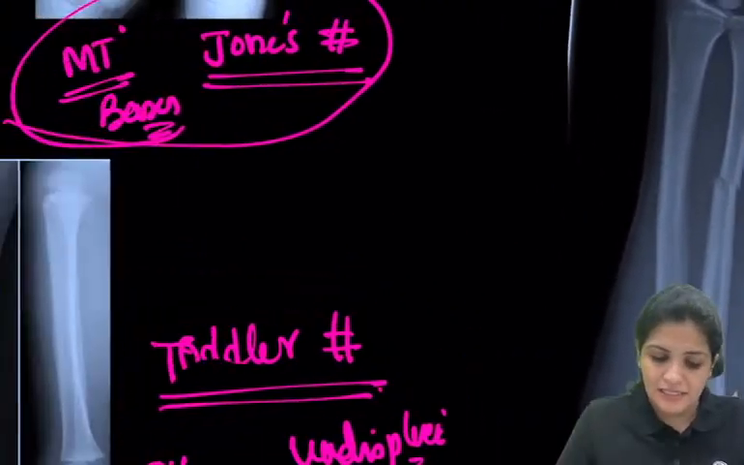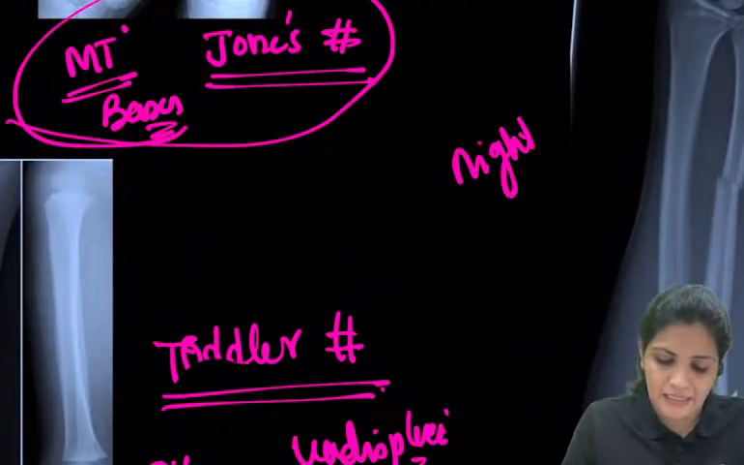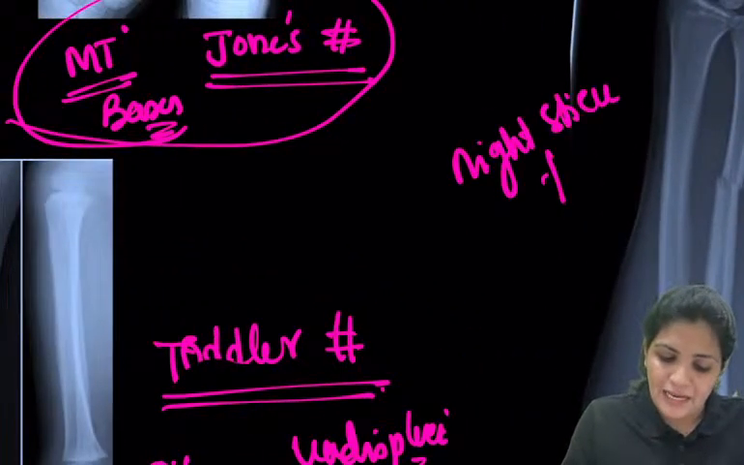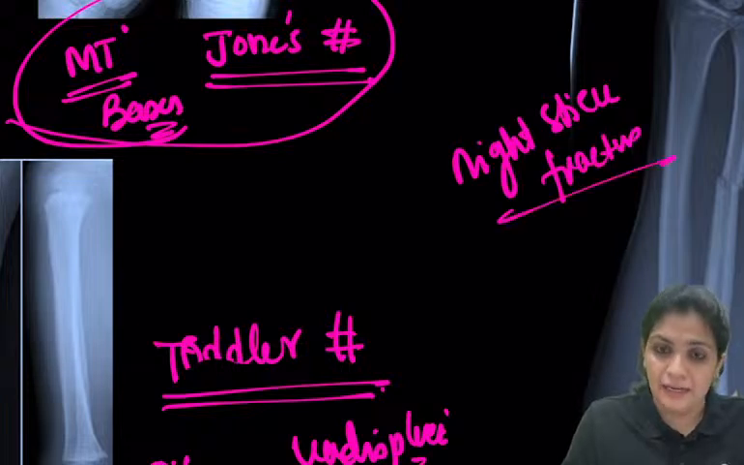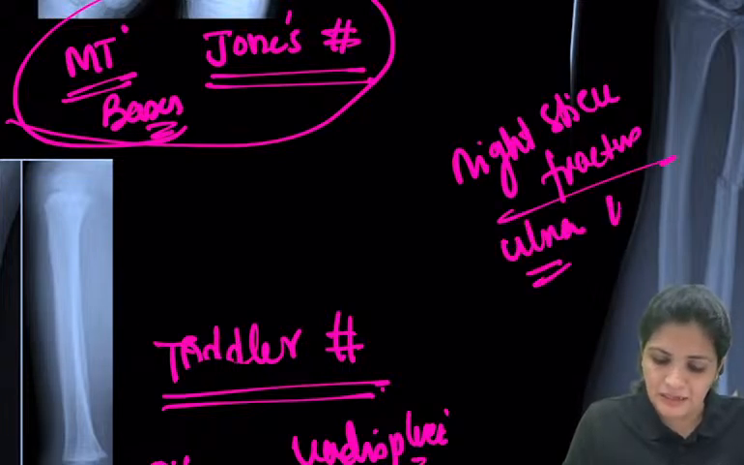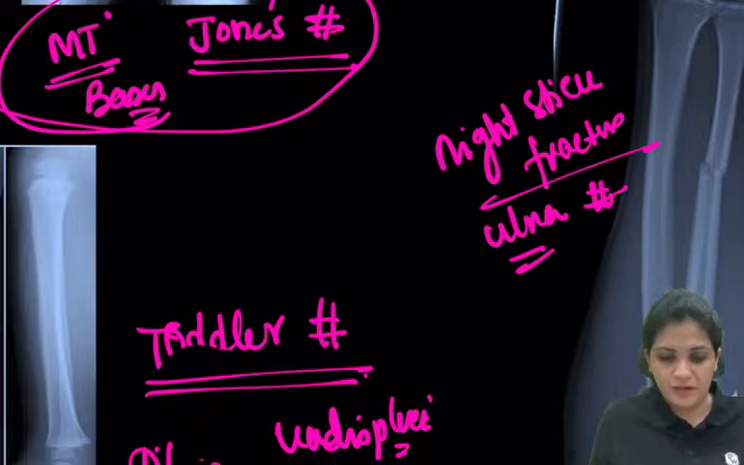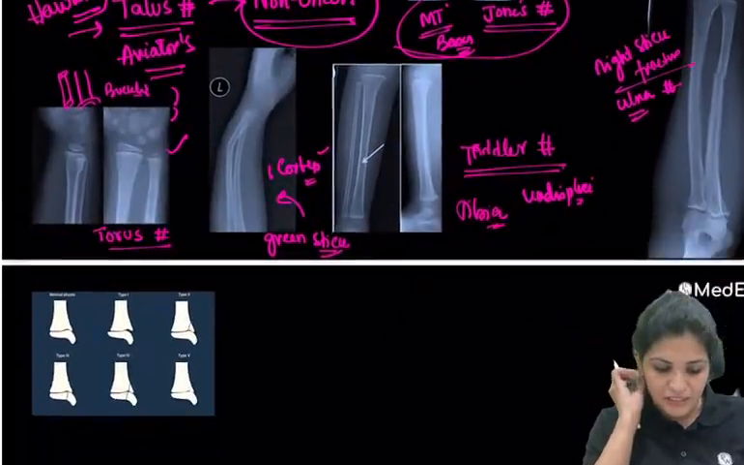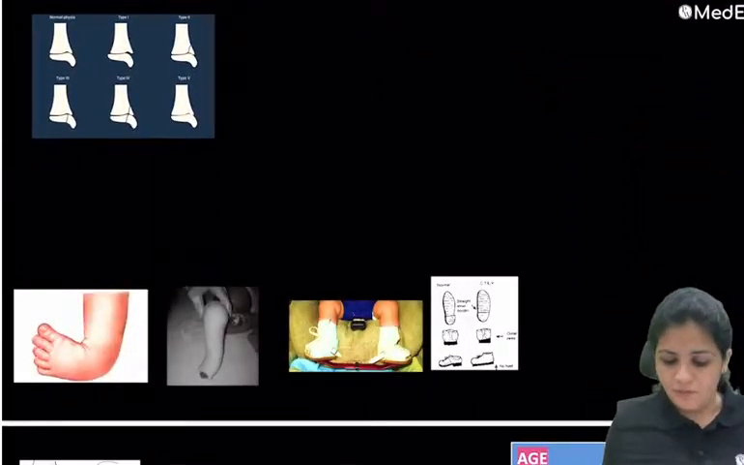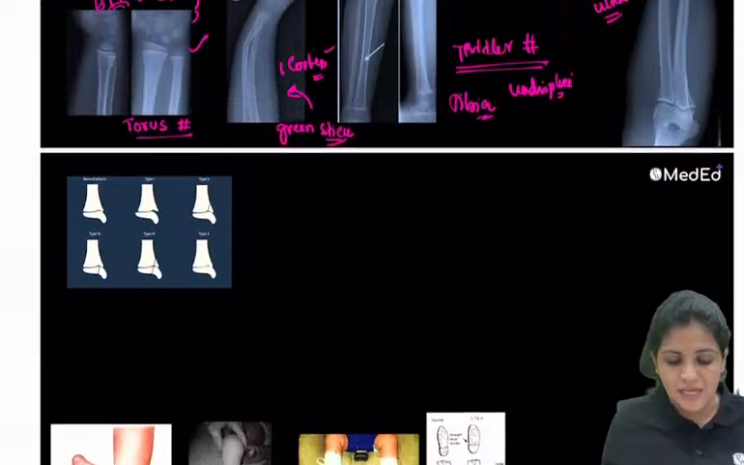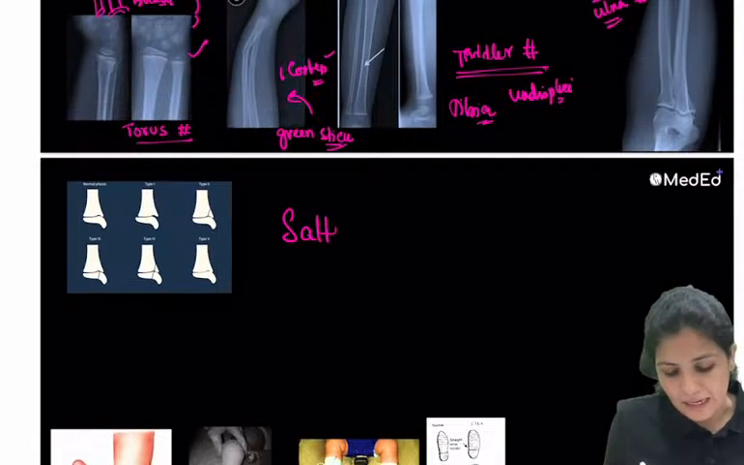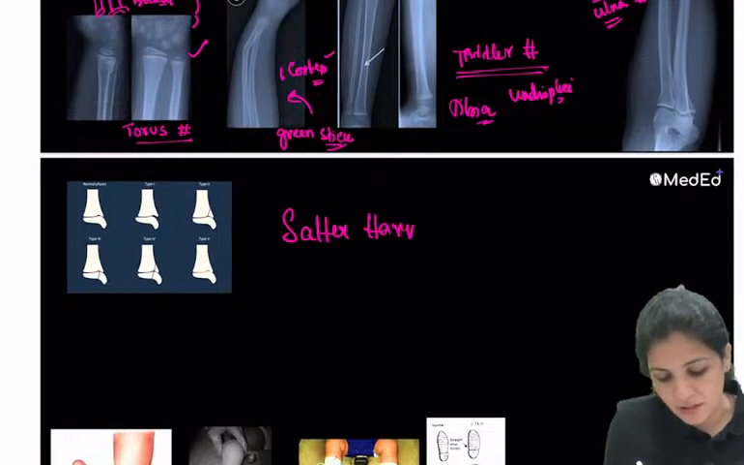And what is this? It is called the nightstick fracture. An isolated fracture of the ulna is called the nightstick fracture. That is the ulna fracture, right? That is about your fractures. And what is one thing we are left with in pediatric orthopedics? This is called the Salter-Harris classification.